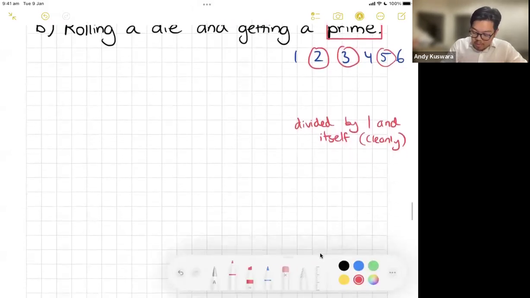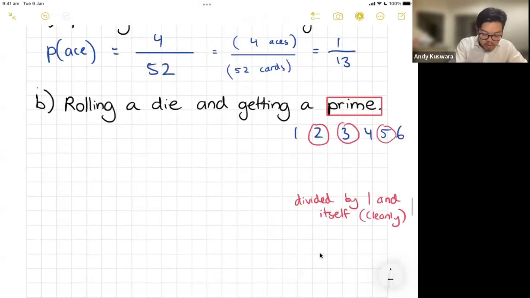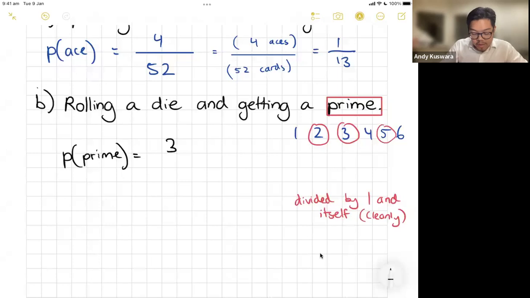So we can see here how many favorable outcomes there are. Probability of a prime when rolling a dice: there's 3 numbers that are prime, 2, 3, 5. And there's a total of 6 different, 1, 2, 3, 4, 5, 6. So that means the probability of getting a prime number when rolling a dice is, simplified, 1 on 2.